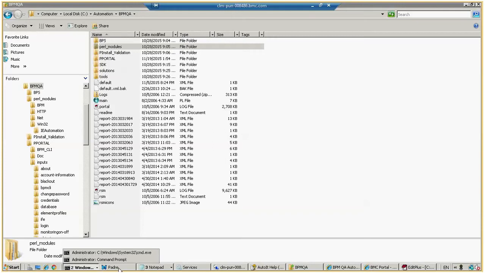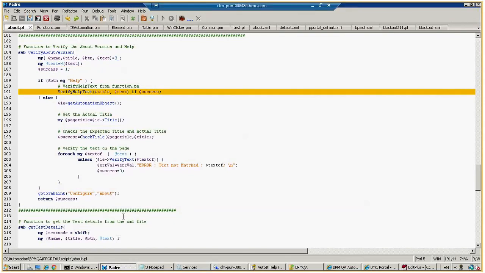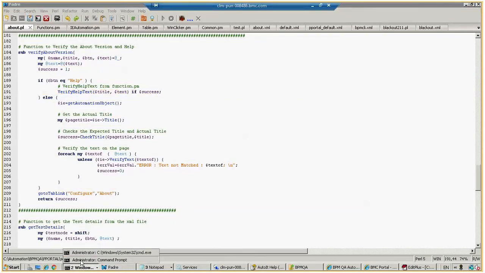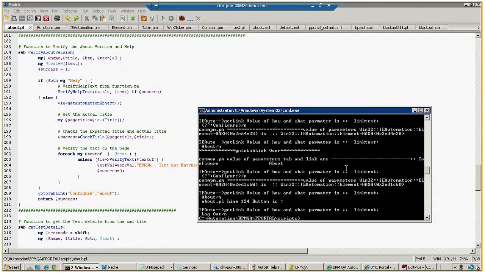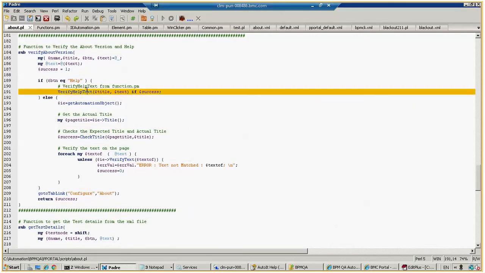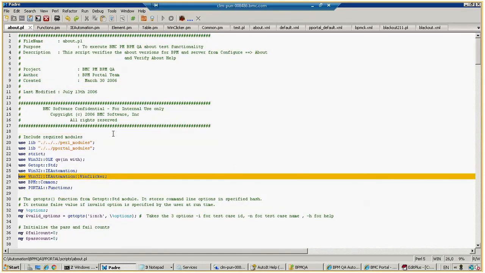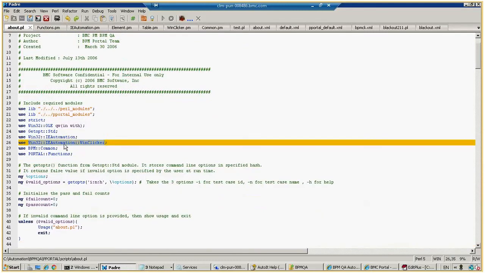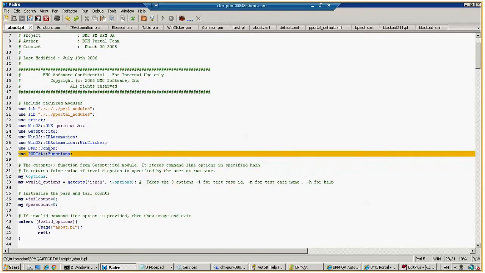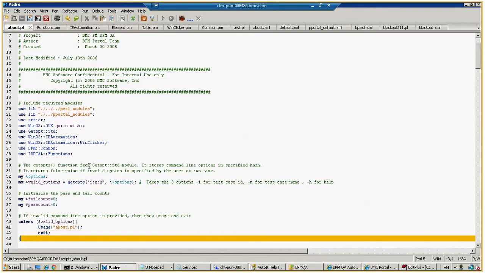And then just a glimpse of the Perl script which we use. Right now, I have just run the about.pl. I want to show you just as an example. We have run the second script of the about page. This is a Perl script. It looks like this. Way back in 2006, it was written by our portal team. All these modules which we discussed, IE automation, portal functions and common functions, are used. This is kind of included in C, so all those functions are available in this Perl script.